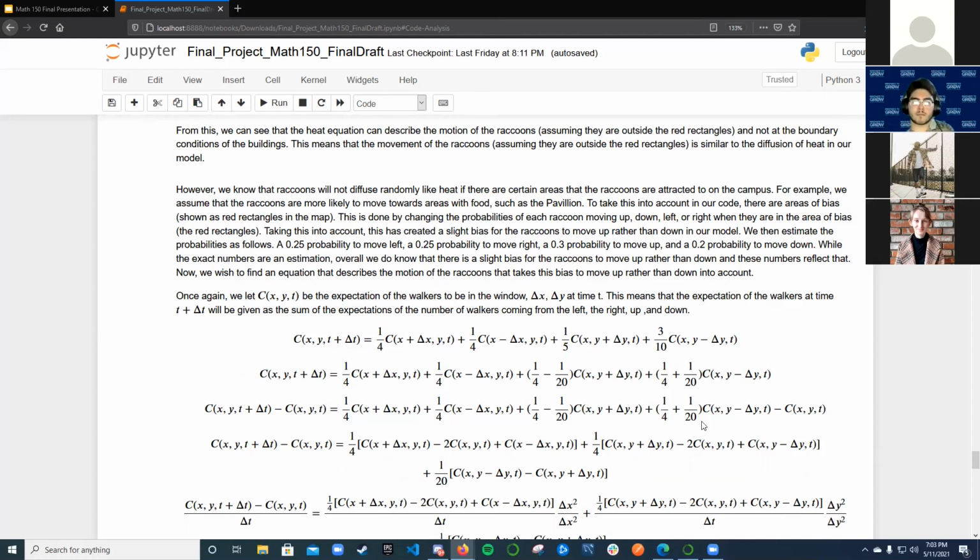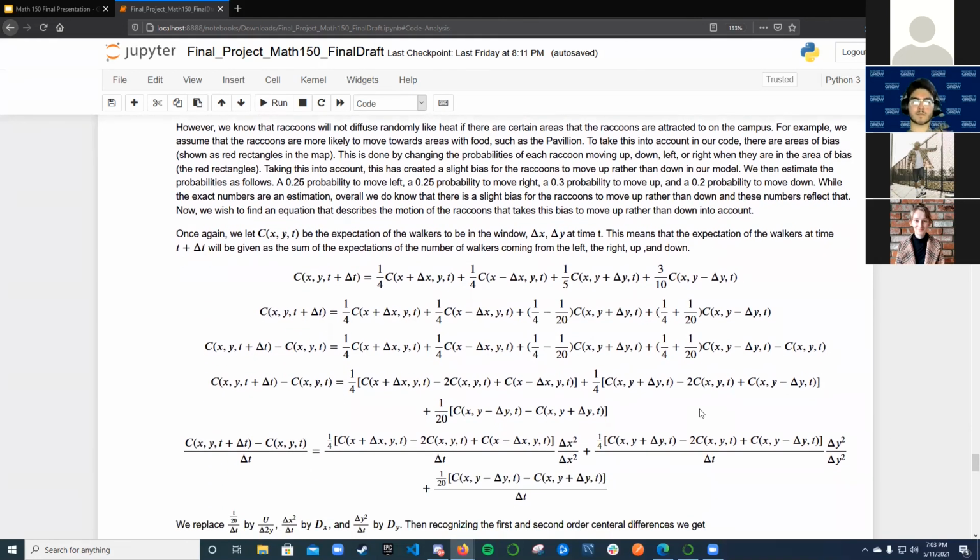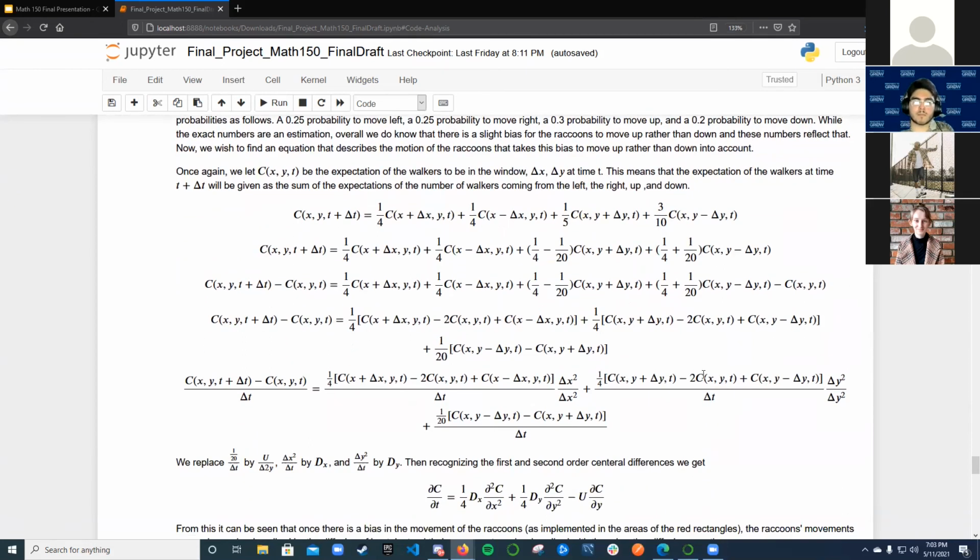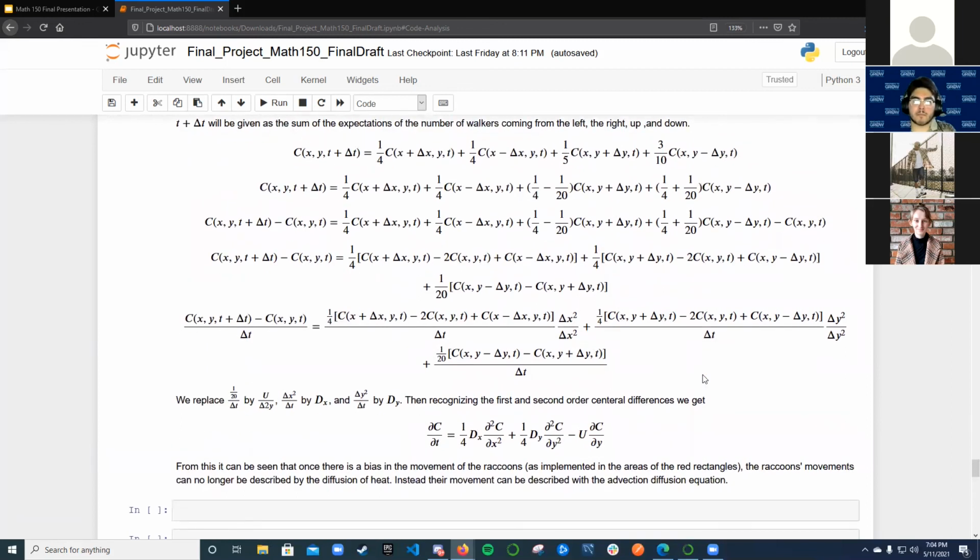So we wanted to find an equation that takes into account this bias to move up rather than down. Following similar steps as previously, we let C of X, Y, and T be the expectation of the walkers to be in the window delta X, delta Y at time T. So C of X, Y, and T plus delta T will be equal to the expected number of walkers coming from the left, right, down, and up. That can be seen on the very top line. Again, we did some manipulation of the equation.